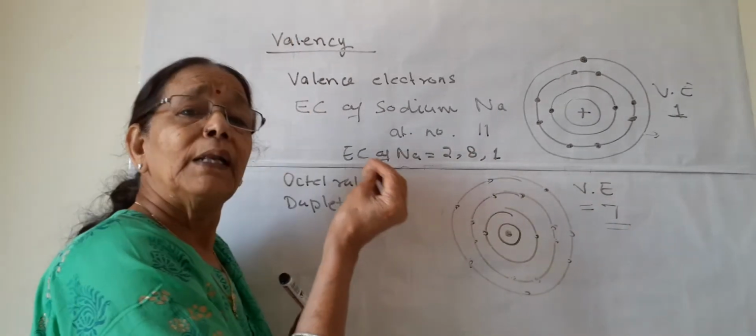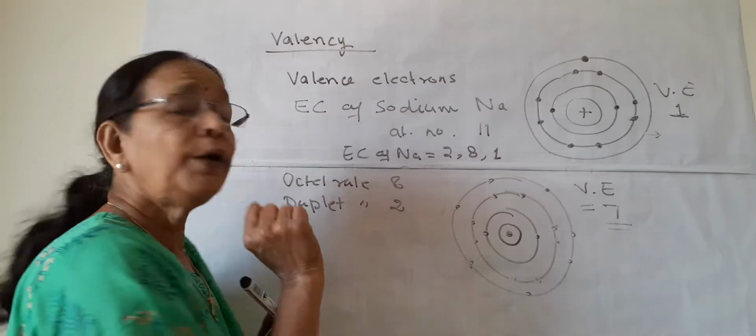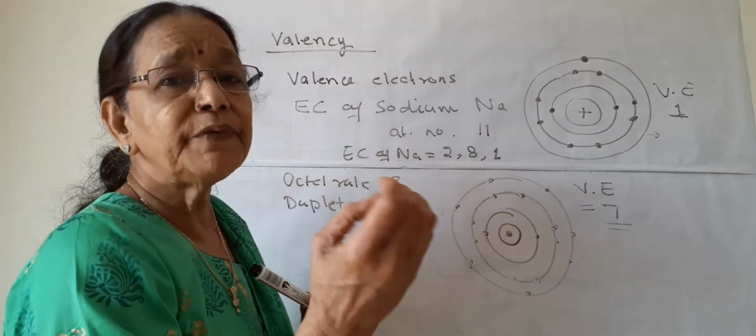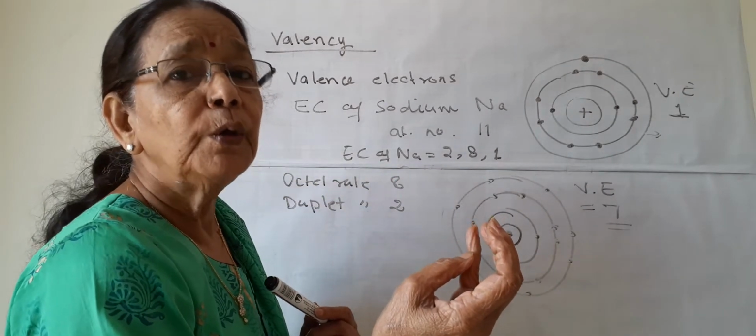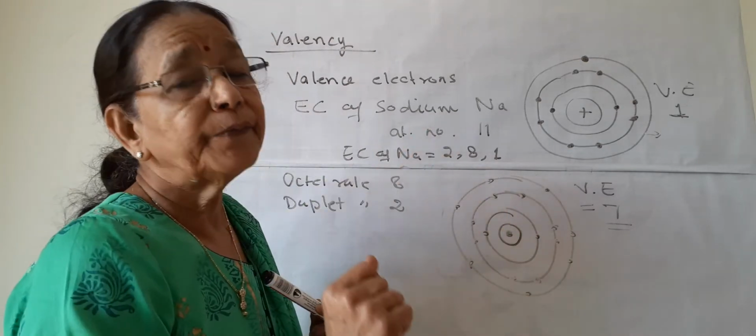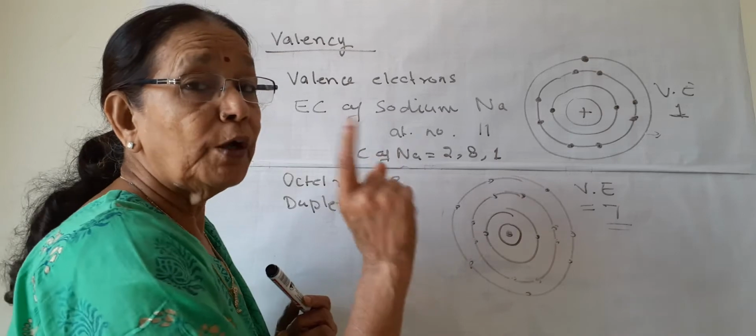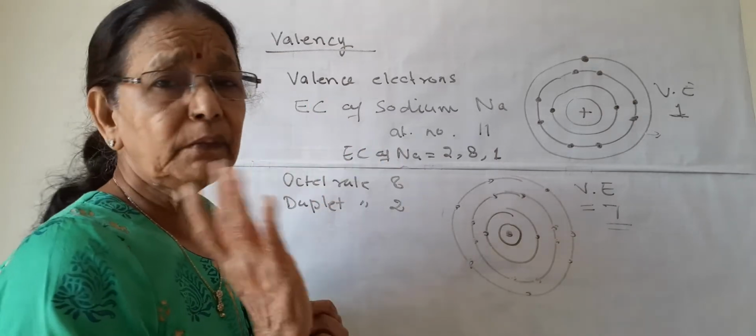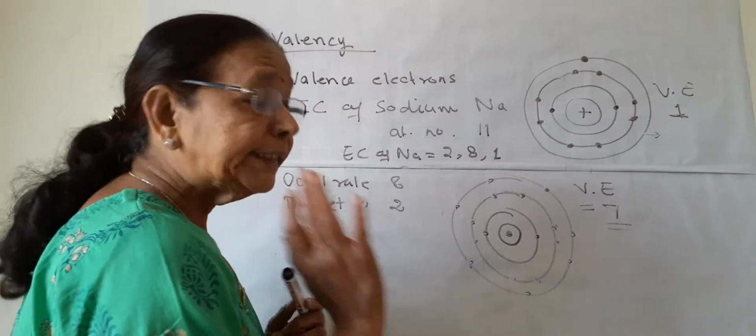And if fewer are there, then they want 2. The elements which have 1, 2, or 3, they want 2 in their valence shell.